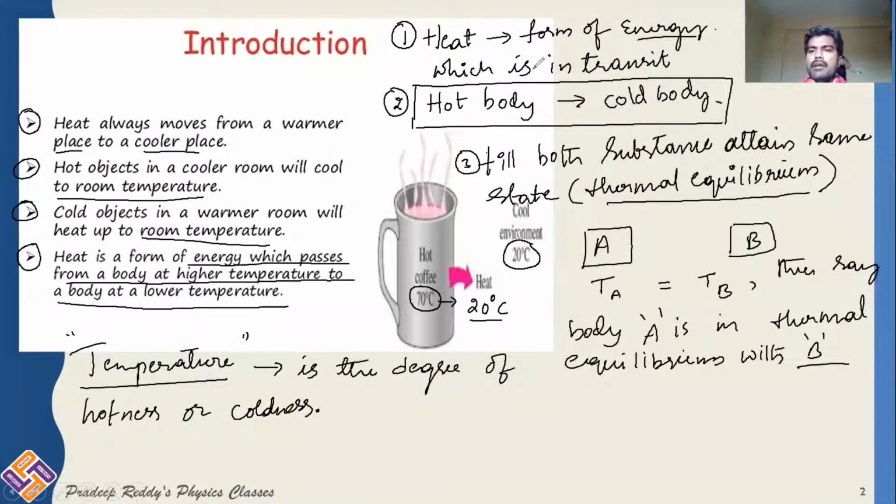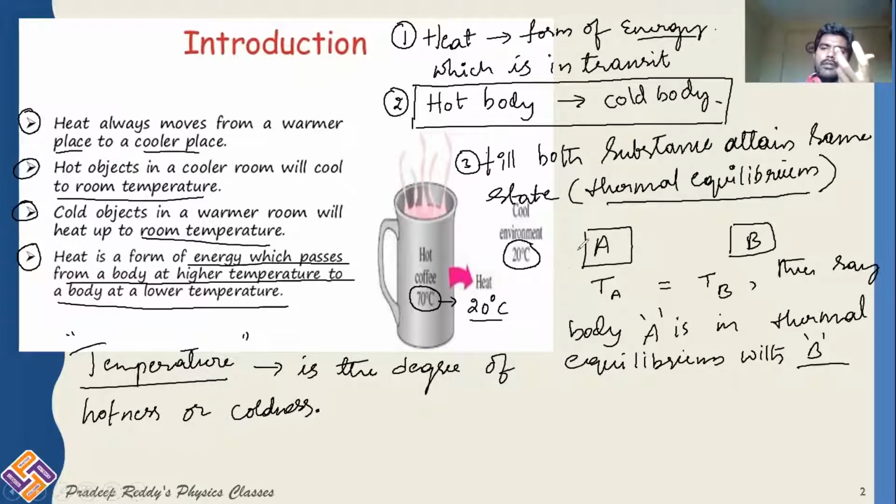It means that heat is transferred from one object to another object. In this example where I took a hot body, here the coffee is hot. When heat is transferred from the coffee to room temperature, then a decrease in temperature is observed in the hot coffee. Because heat is transferred, there is a decrease in the temperature. If there is no heat transfer, its temperature would remain the same. Therefore, the flow of heat will make that object change its temperature.